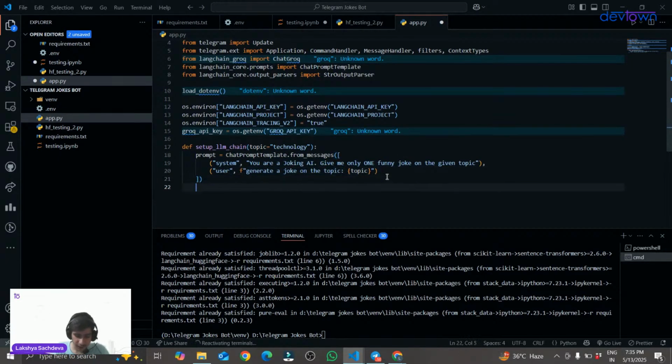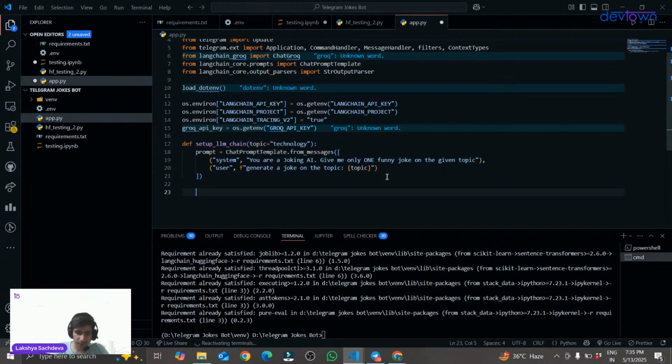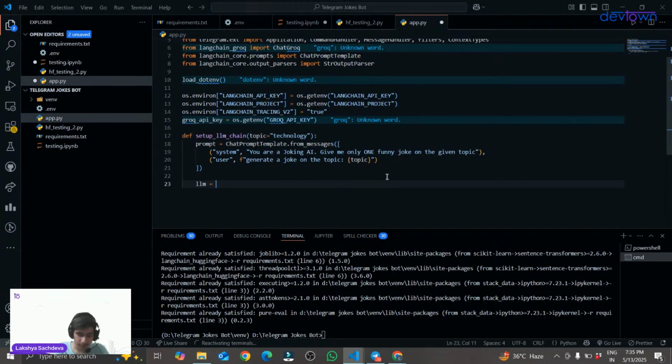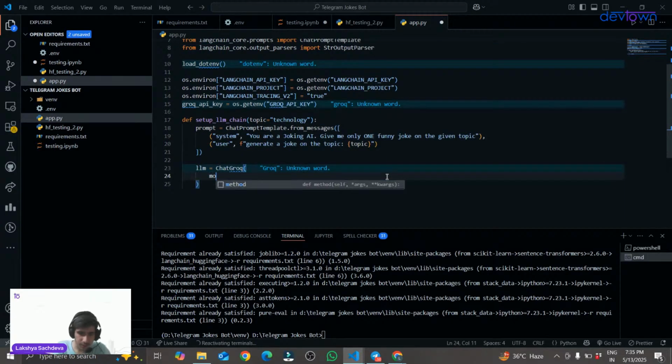After defining my chat prompt template, I will be defining my LLM model. So llm is equal to ChatGroq, and the model I will be using is the same model, that is gemma2-9b-it. Let me quickly check my model, whether this is the correct name.